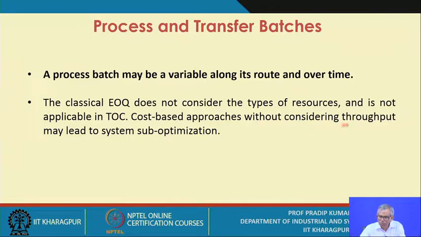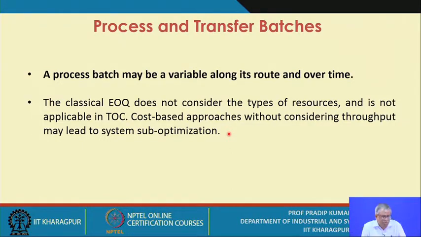Cost-based approaches without considering throughput may lead to system sub-optimization. So this is another important statement. That means definitely the cost-based approach is applicable, but you have to go beyond the cost-based approach, so that other kinds of benefits also you get, particularly when you talk about complex systems, so the scheduling for very complex systems, repetitive manufacturing, discrete part manufacturing, and dealing with hundreds and thousands of parts.